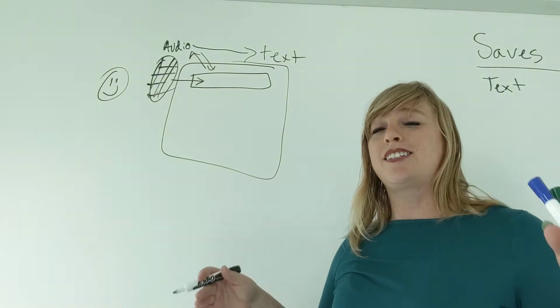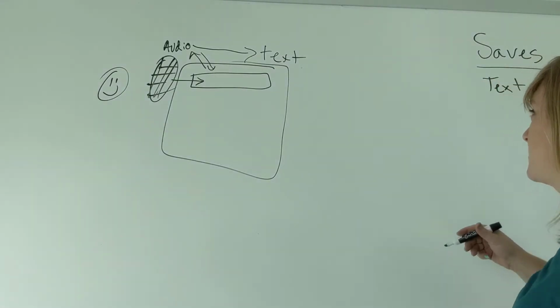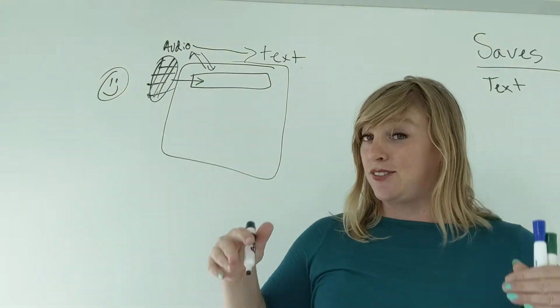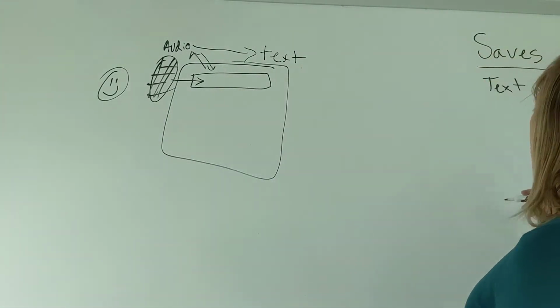It is what it is, right? Text is what I care about because that's what I can get some data from. I can train a model. I can do a lot of things, but I need the text first. If I don't have that text, I can't do anything with it.